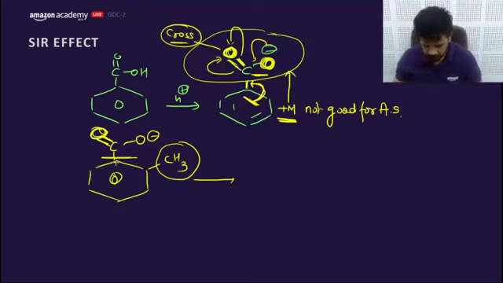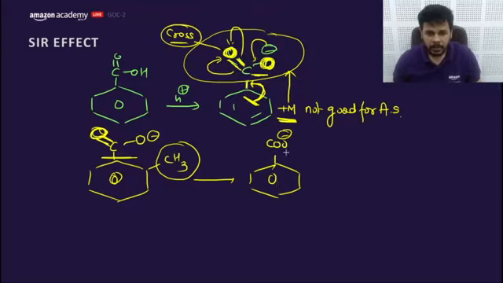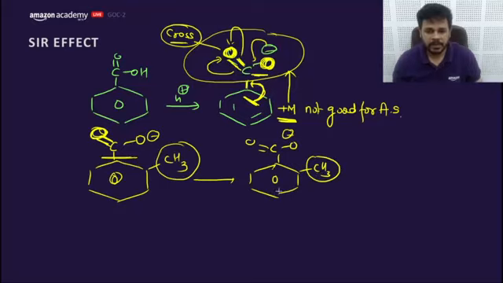Now what will happen? Because this COO minus becomes out of the plane of the benzene ring, this will not go for resonance. This COO minus is now out of the plane of the benzene ring because of this CH3.